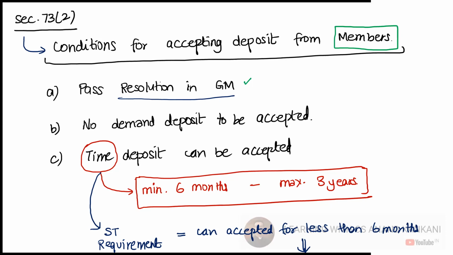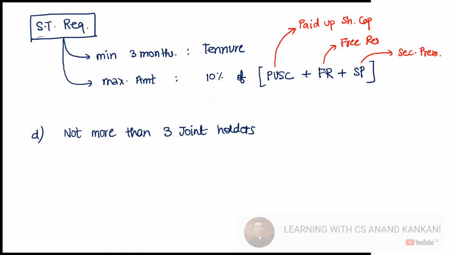Now, with respect to the time deposit, the minimum tenure should be 6 months and the maximum tenure would be 3 years. And if there is any short-term requirement, the company can also accept deposits for less than 6 months as well. But the short-term tenure should have a minimum of 3 months, and the maximum amount of the short-term deposit which the company can accept is 10% of your paid up share capital, free reserves plus securities premium.